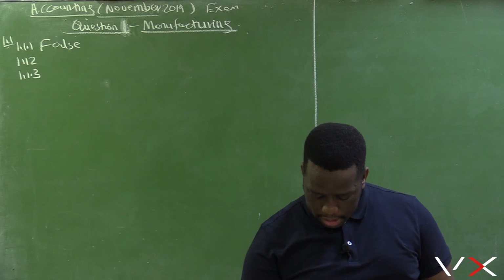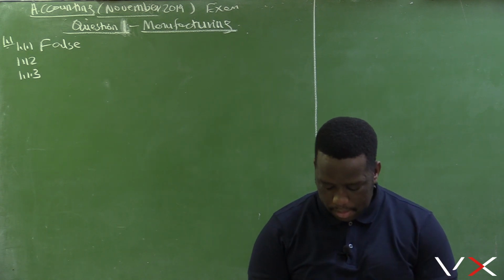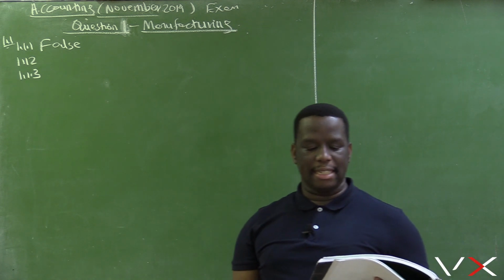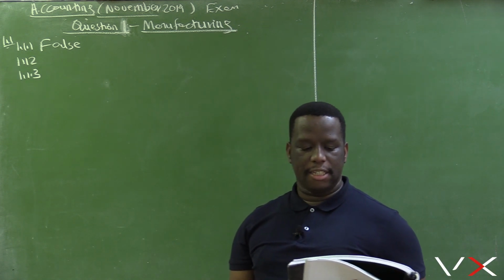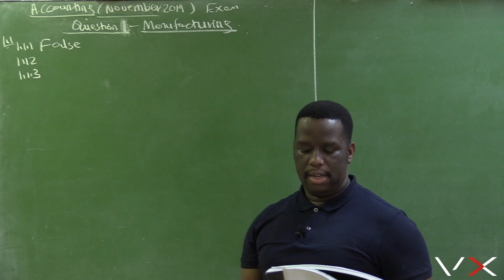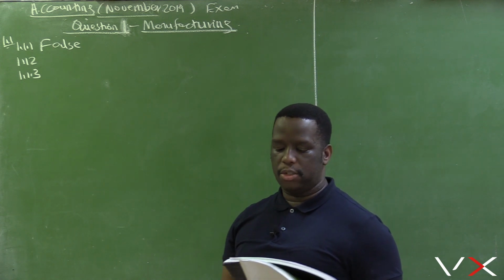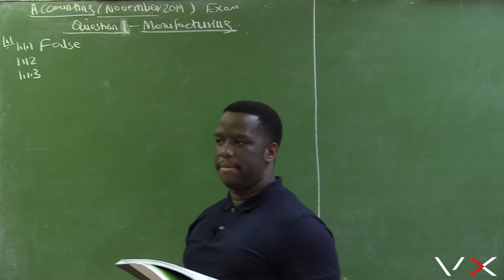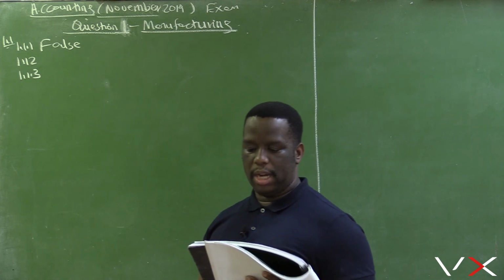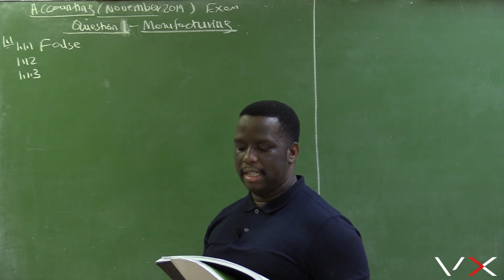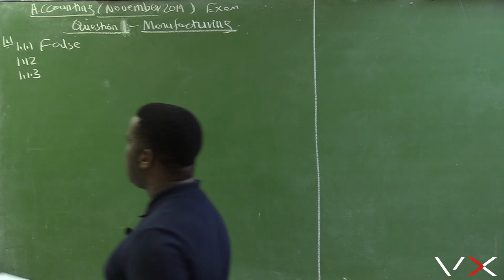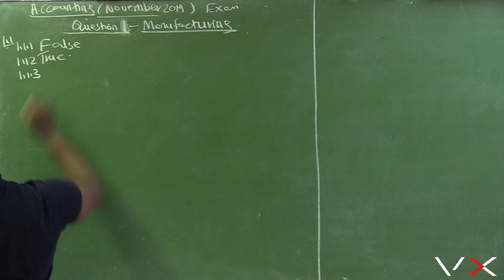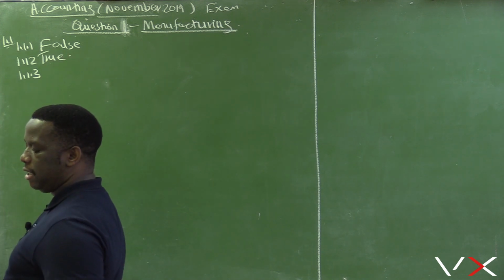So delivery cost, that's 1.1.2. Delivery cost of finished goods to retailers is a selling and distribution cost. We are delivering finished goods. It means these goods have been sold and they are now delivered to customers. So this is regarded as a selling and distribution cost. So this statement is true. We are now selling and distributing the product, so it's a selling and distribution cost.